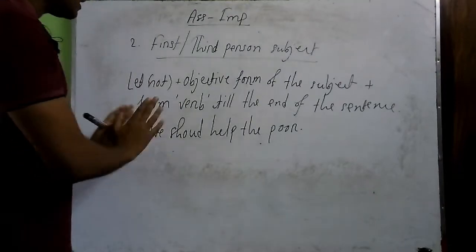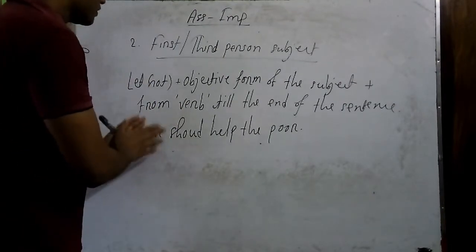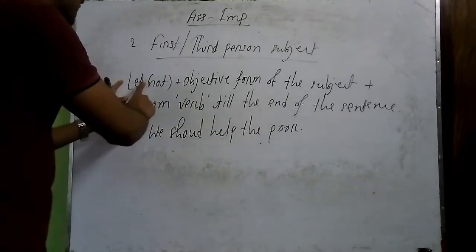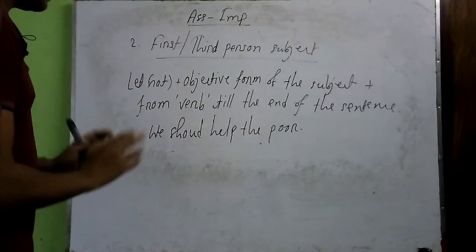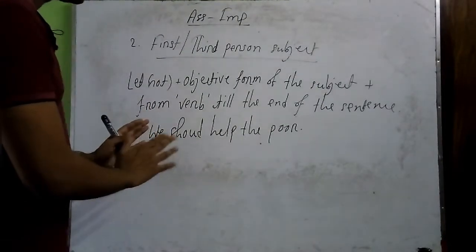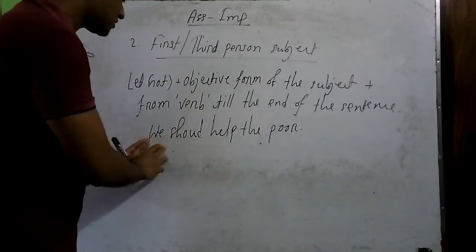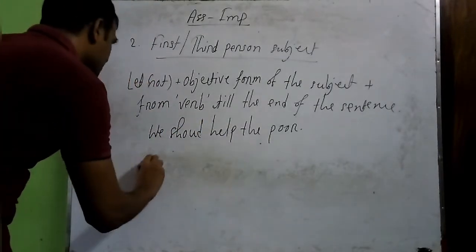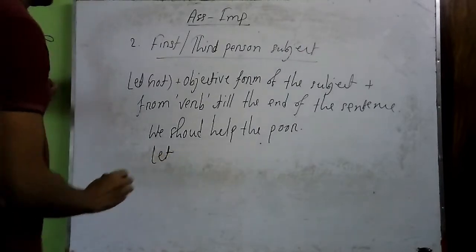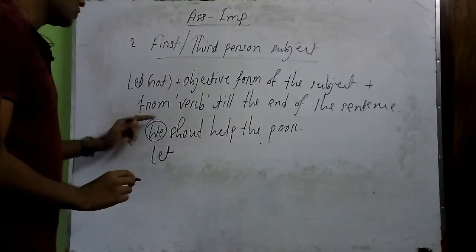So if here the subject were in first person or third person, then we should take "let". But if our subject were in second person, then the answer would be only "help the poor". But here, as we have first person subject, we should take "let" first, then the objective form of the subject, we.